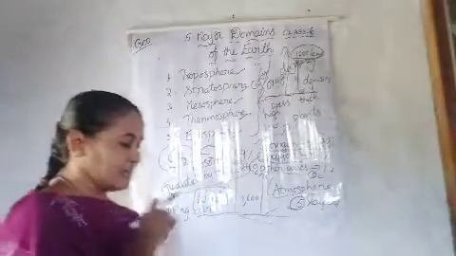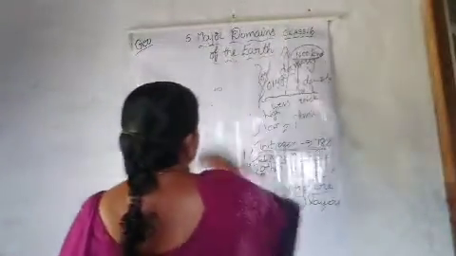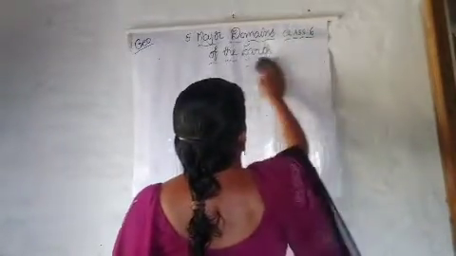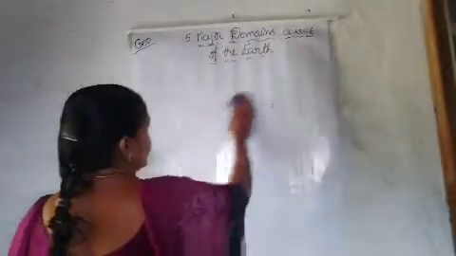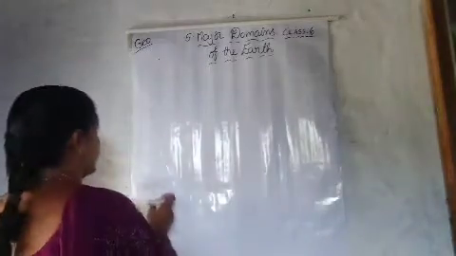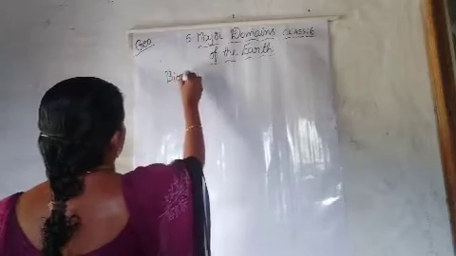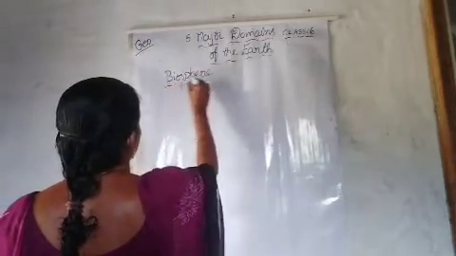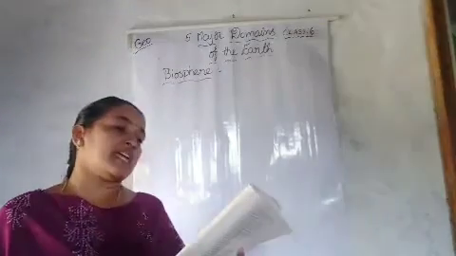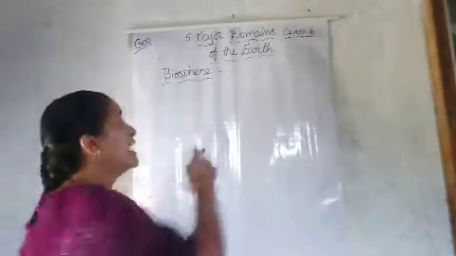This is about the atmosphere. Now, let's see the biosphere, the fourth domain of the earth. What is the fourth domain of the earth? That is the biosphere. Okay, let's see what this biosphere is. The biosphere is the narrow zone of contact between land, water, and air.